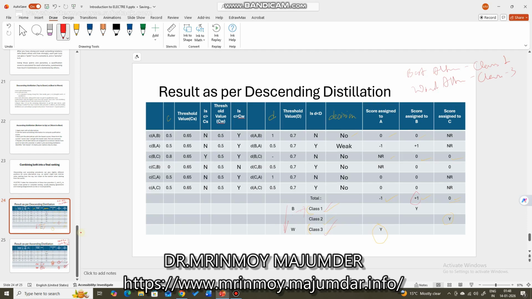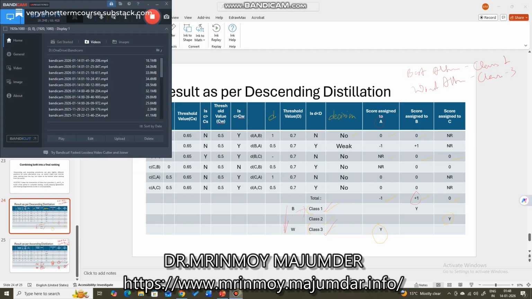And what we check is that if this is exactly the case, the alternative which becomes the member of the best class in case of descending distillation and the member of the worst class in case of the ascending distillation, that alternative wins the game and becomes the most preferred alternative for the decision maker. In our case, it is the alternative A or location A.